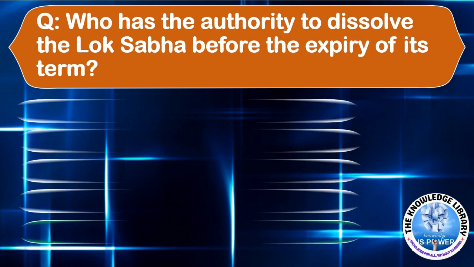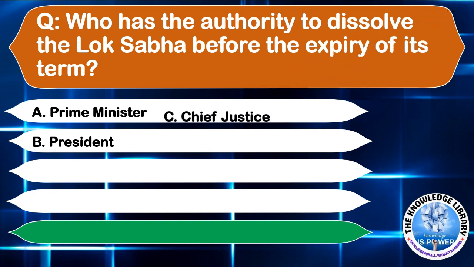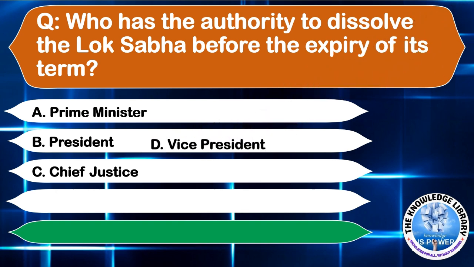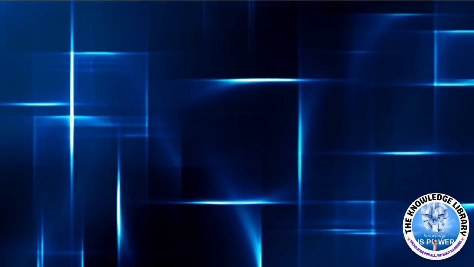Who is the authority to dissolve the Lok Sabha before the expiry of its term? Option A, the Prime Minister, option B, President, option C, Chief Justice, or option D, Vice President. The correct answer is option B, President. Moving to the next question.